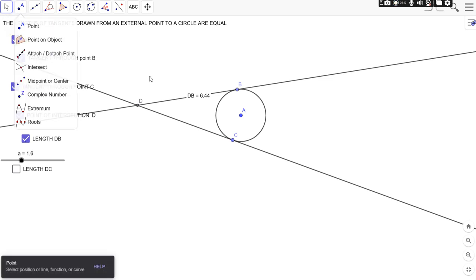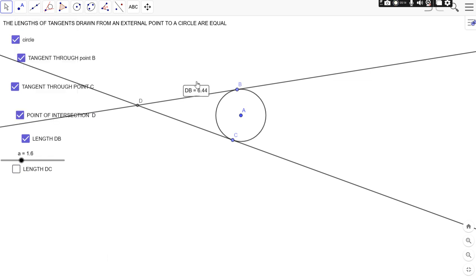What is the length of DB? Yes, it is 6.44. Now let's check the length DC. Yes, it is again 6.44. So what have we observed? That the lengths of tangents drawn from an external point to a circle are equal.